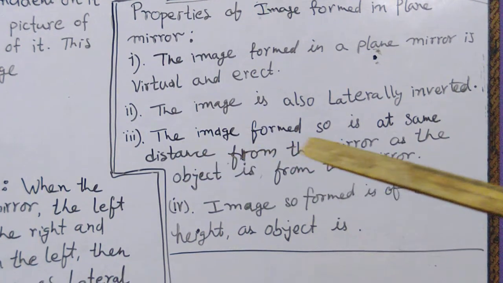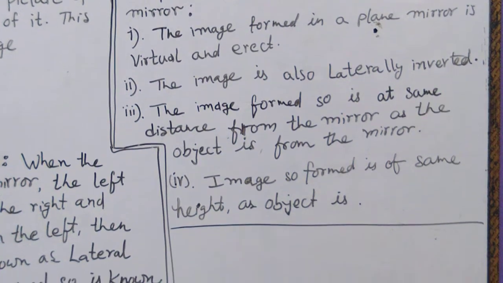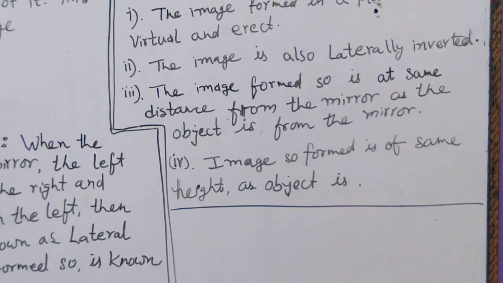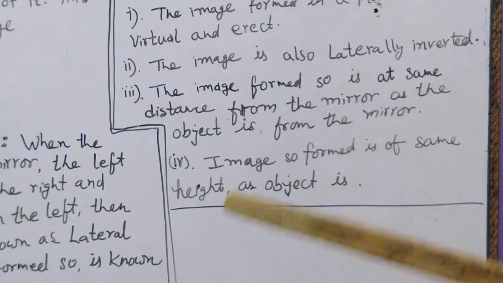Then the image is formed at the same distance from the mirror as the object is from the mirror. The image is of the same height, you can say of the same size as the object also. So this is the summary of the properties of image formed in the plane mirror.